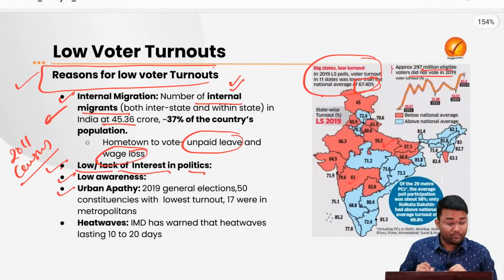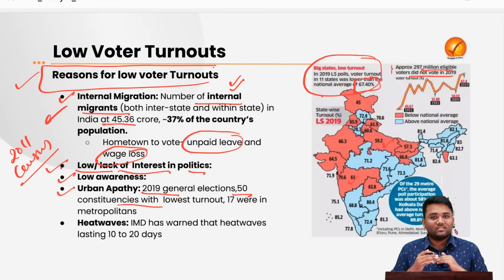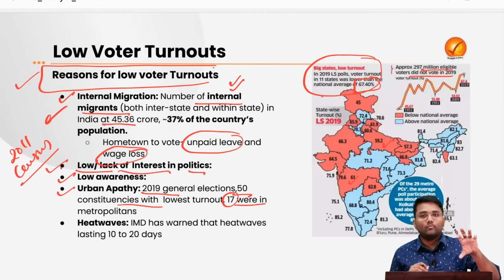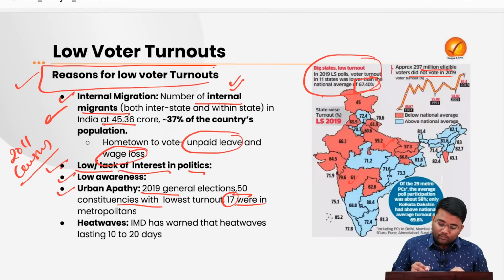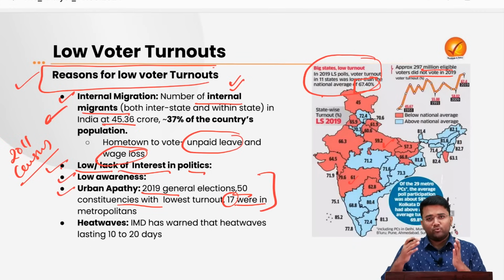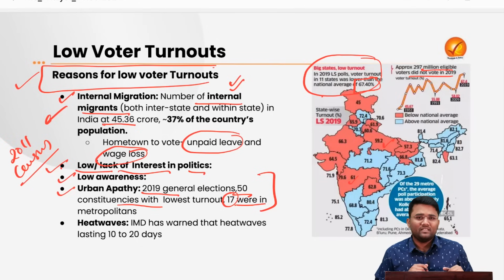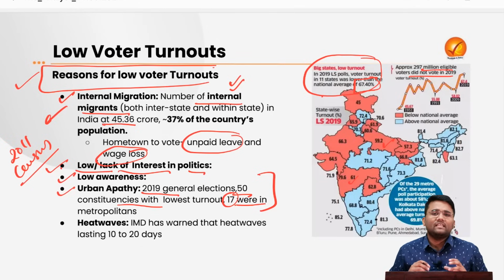Then the urban apathy. As per the data of the 2019 general elections, among the 50 constituencies with the lowest turnouts, 17 constituencies were situated in the metropolitan cities. This population, which is mainly living in urban areas, has a lack of participation in the civic arena, in the political arena.